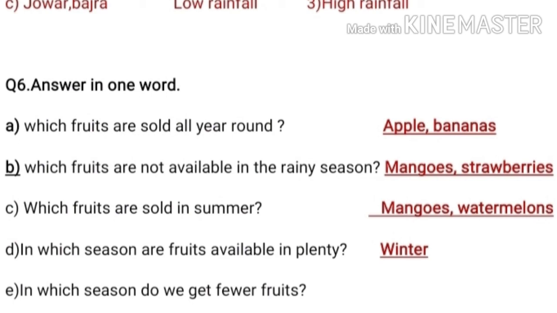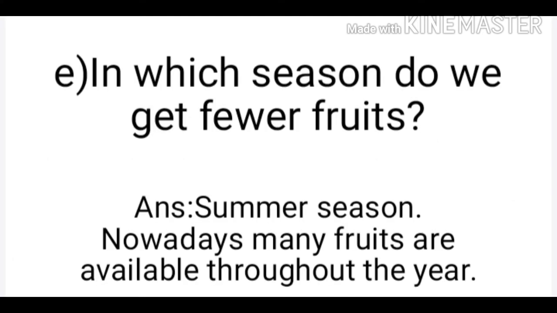The answer is mangoes, watermelons. Question number D, in which season are fruits available in plenty? Answer is winter. Question number E, in which season do we get fewer fruits? The answer is summer season. Nowadays, many fruits are available throughout the year.